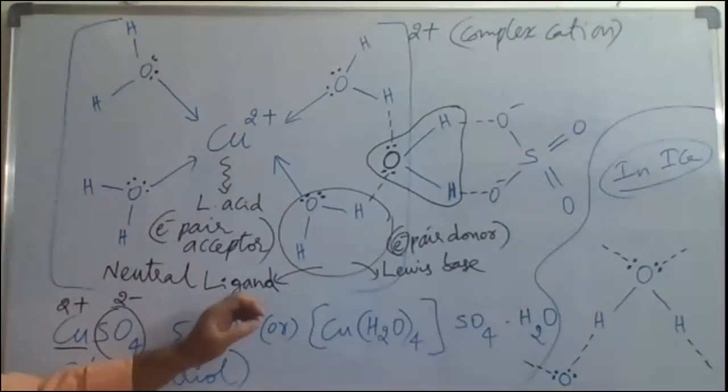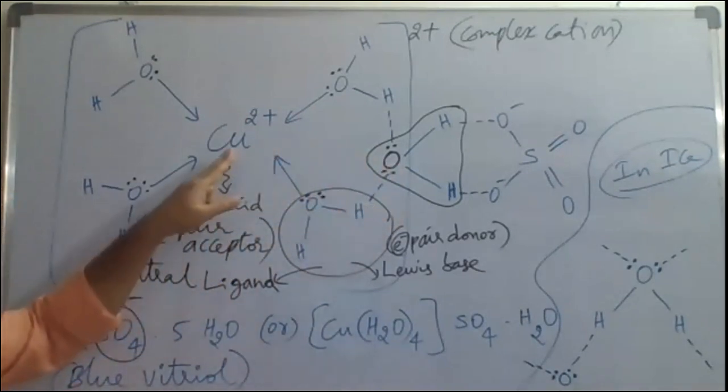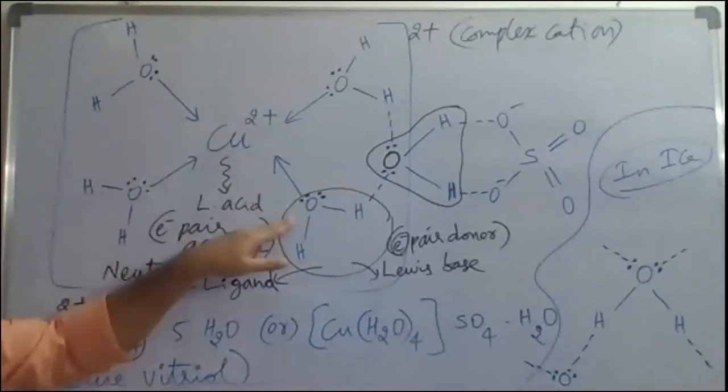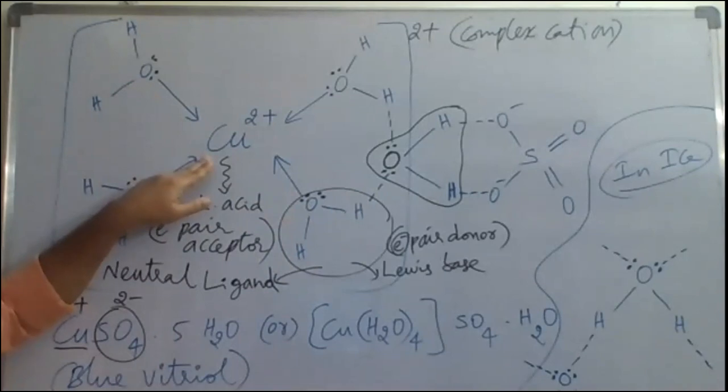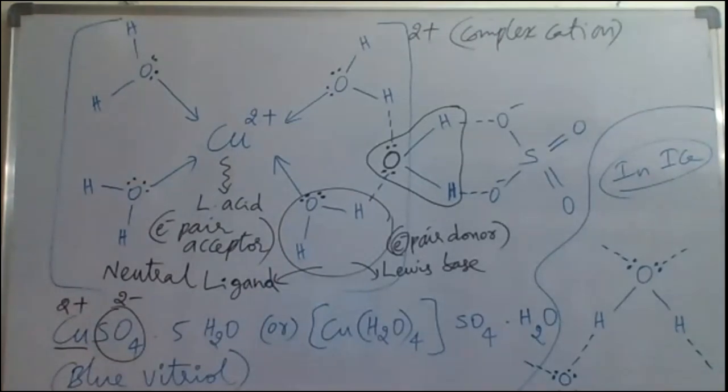So in this way, what we have to understand is that one H2O molecule is added to copper with hydrogen bonding. The remaining four H2O molecules are combined to this copper with dative bonds, with coordinate bonds. So that is the important question to be asked here. How many water molecules are linked to copper with dative bonds? 4. How many are bonded with copper with hydrogen bonding? 1. So that is the answer here.